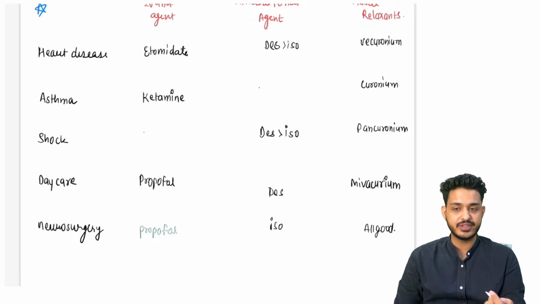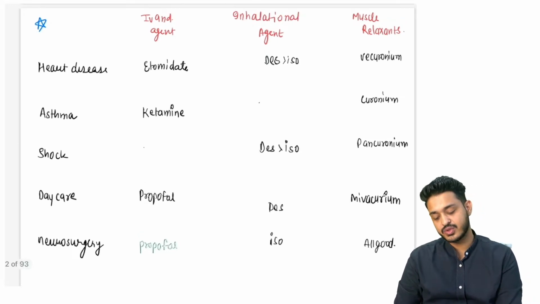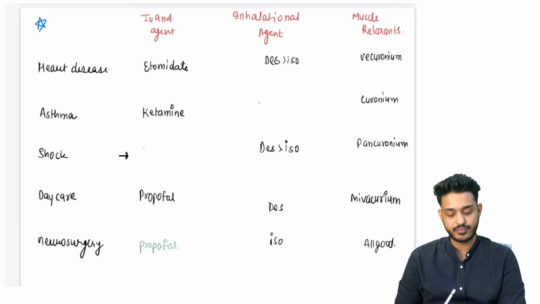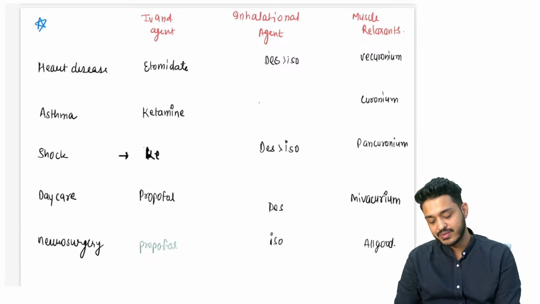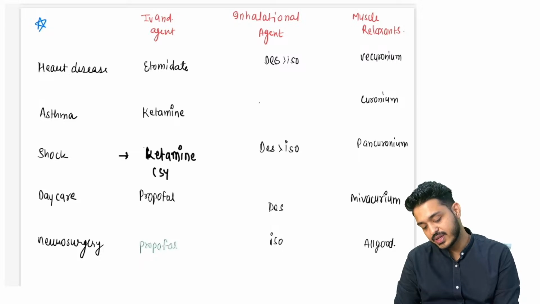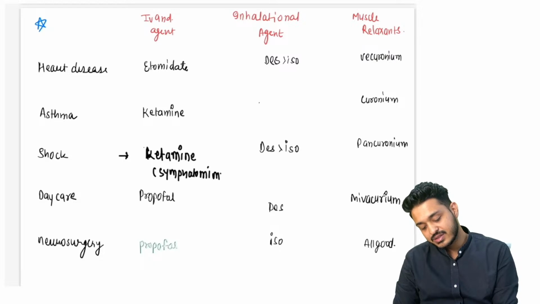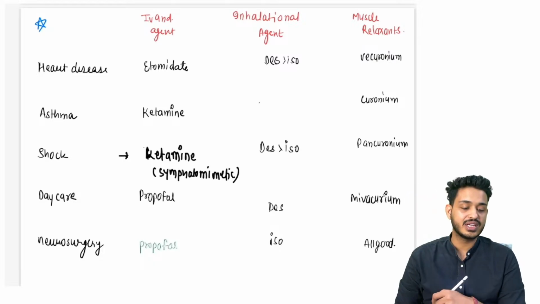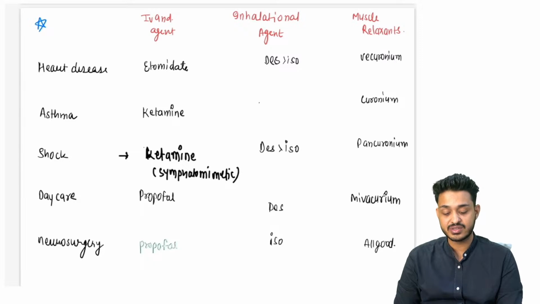What is the IV agent of choice in the cases of shock? Remember, shock के patient में we have discussed ketamine is a sympathomimetic drug. Sympathomimetic था ketamine, याद आ रहा है? So ketamine was the sympathomimetic one and it is going to be utilized in the cases of shock.